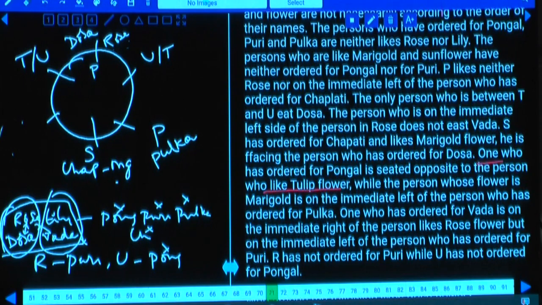Tell me who will be in these rows. P is already at this place, we have taken this case. Then T and U are here. Then the persons who are left over are Q and R, isn't it? Q and R are the two persons left over.